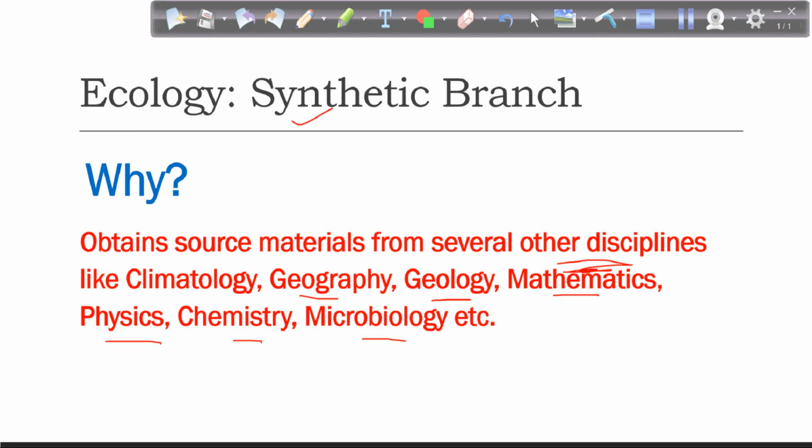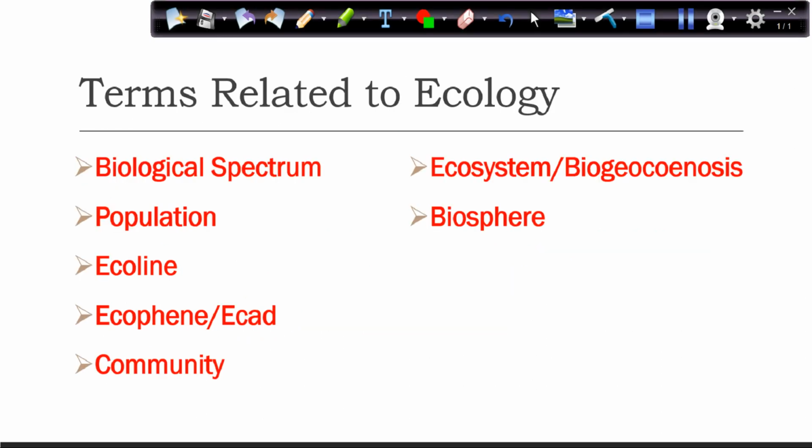Okay, so once again, why is it called a synthetic branch? Because this is a study that obtains its source materials from several other disciplines like climatology, geography, geology, etc. That's why we say that it's not a pure branch, it's not a basic branch of science, but it is a synthetic branch.